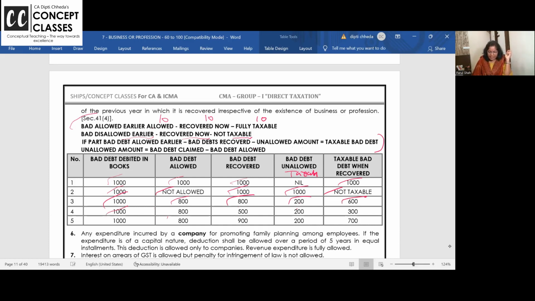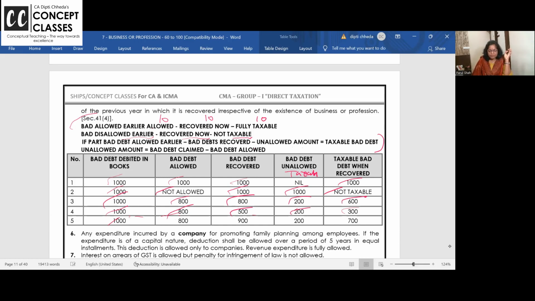1000 I debited, 800 they allowed. I received 500. Out of 500, 500 is from the unallowed. So the unallowed is already taxable, isn't it, 200, which is not allowed. Remaining 300 will be taxable.